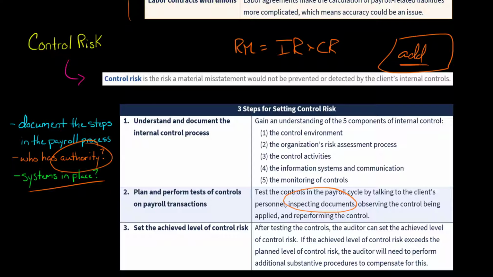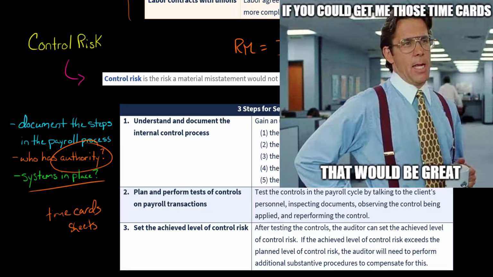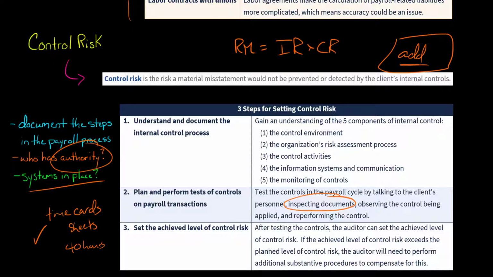An example of that would be, let's say the company pays their hourly employees, and they have them submit time cards or time sheets showing the hours that they've worked. If they do that, there should be a supervisor who signs off and says, okay, in fact, this employee did work 40 hours. And so you could go and inspect those documents and check some of those timesheets and see, okay, in fact, do they have signatures of supervisors?